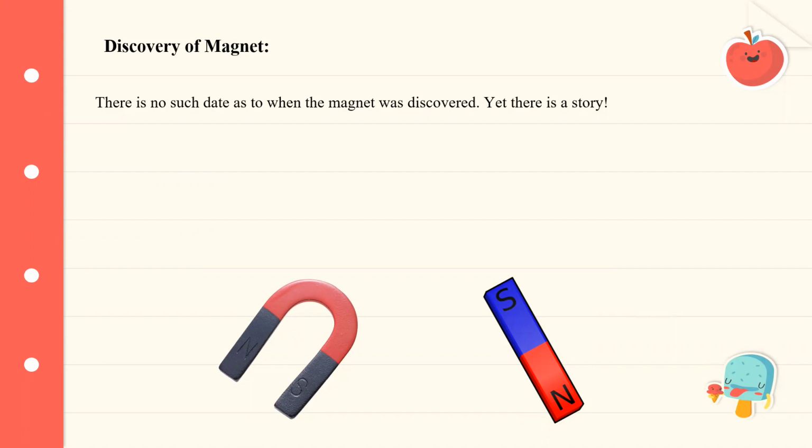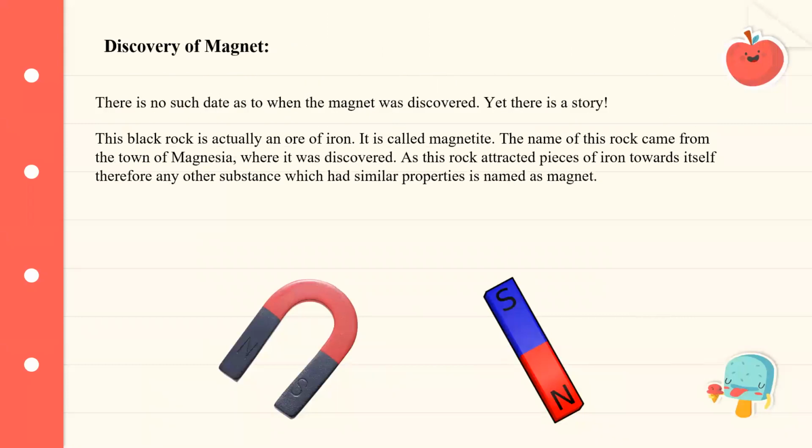So that's the story. This black rock is actually an ore of iron. It is called magnetite. The name of the rock came from the town of Magnesia, where it was discovered, as this rock attracted pieces of iron towards itself. Therefore, any other substance which had similar properties is named as magnet.